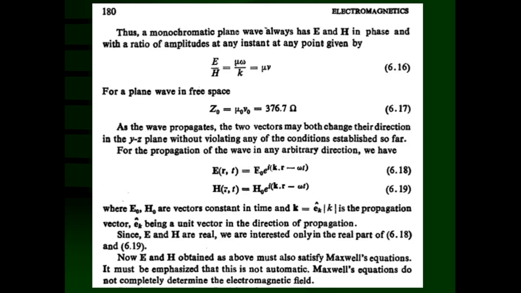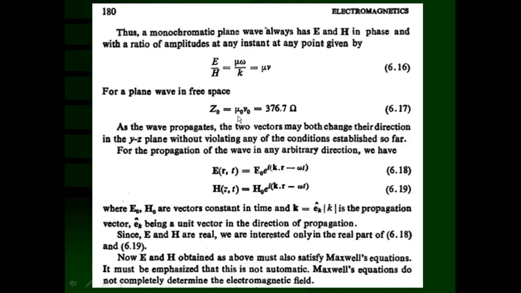Thus the monochromatic plane wave always has E and H in phase, with the ratio of their amplitudes at any instant at any point given by E upon H equal to mu omega upon k, that is equal to mu into v. For a plane wave in free space, that means in a vacuum, Z0 is given by mu converted to mu 0, and v converted to the free space velocity of electromagnetic waves v0.